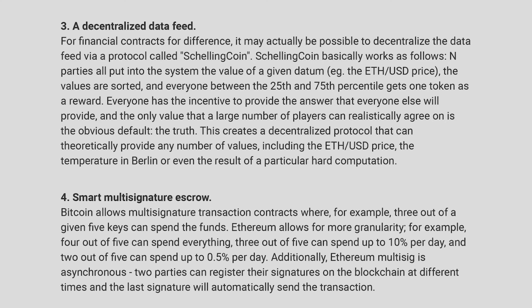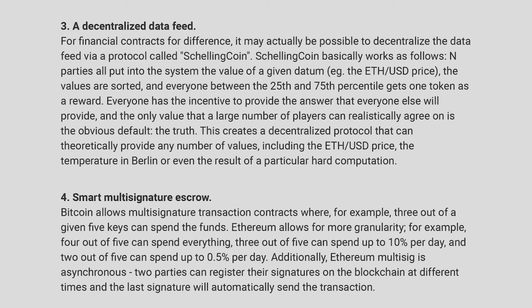Everyone has the incentive to provide the answers that everyone else will provide, and the only value that a large number of players can realistically agree on is the obvious default, the truth. This creates a decentralized protocol that can theoretically provide any number of values, including the ETH to USD price, the temperature in Berlin, or even the result of a particular hard computation.